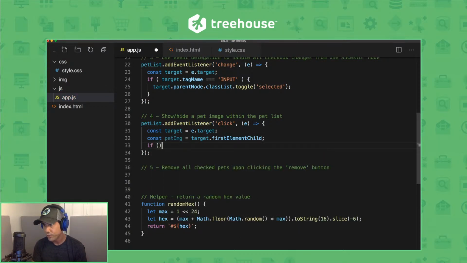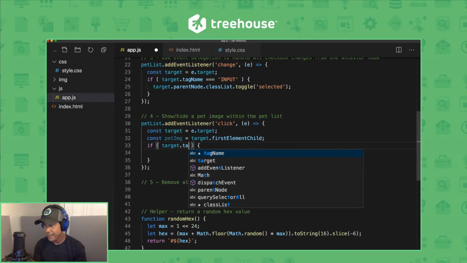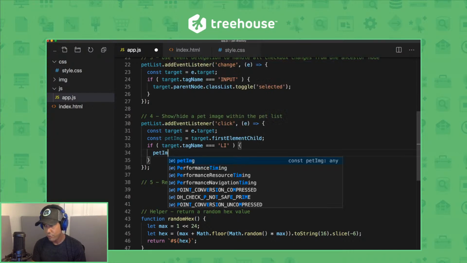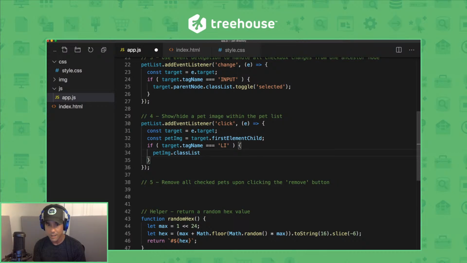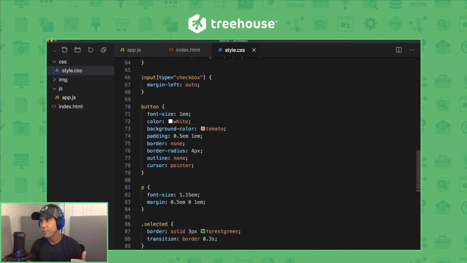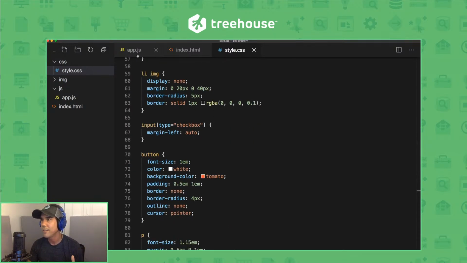All right, now here comes the conditional, just like last time. Since we're doing some event delegation here in the event listener, we'll say if the tag name of the target is a list item, so LI, we have to write it capitalized in most cases. So we're going to do petImage, and once again classList.toggle this show class. This class show, again, is written in the CSS. It's really just display: block. The image is by default display: none, so it's going to toggle between that block and none state.